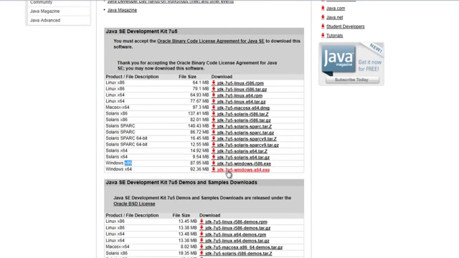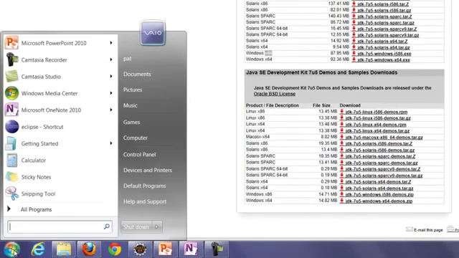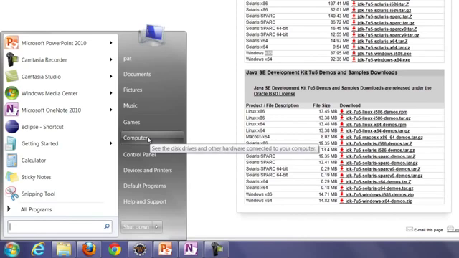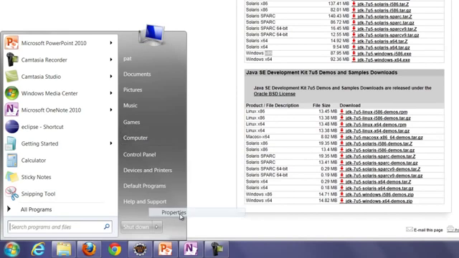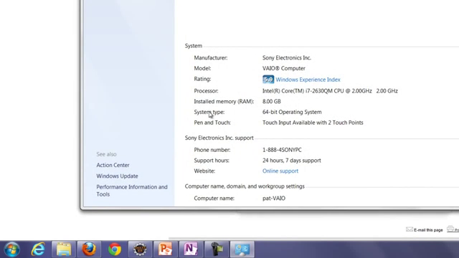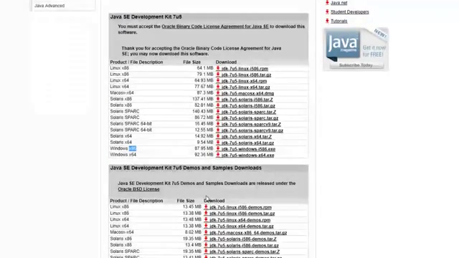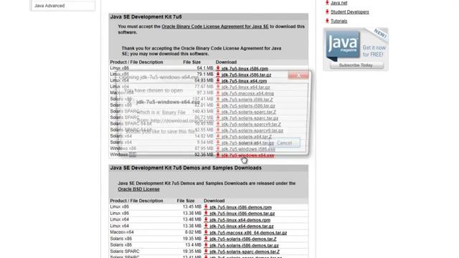To find out what kind of operating system you have, you can right click on My Computer, or if you have Windows 7, you can right click here on this computer, click on Properties, and here you can see that the system type is 64-bit. If you have XP or Vista, just right click on My Computer and click on Properties. You will be able to see how many bits your operating system is. Now I have a 64-bit operating system, Windows 64-bit. So here I'm going to click on this and then save this particular file.